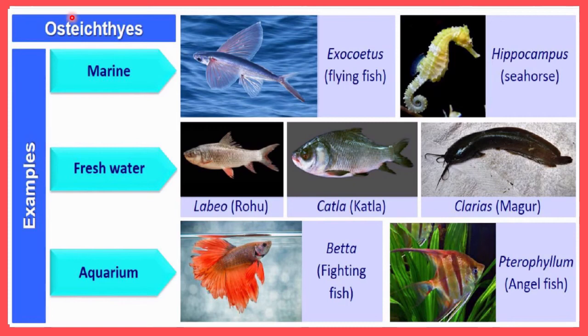This is Pterophyllum, that is called angelfish. So these all are the examples included in Osteichthyes, and you have to remember each example along with its type. It may be asked in the exam which are the marine Osteichthyes, so you must remember the examples. Which are the freshwater Osteichthyes? Then you have to write down these examples. Which are the aquarium Osteichthyes? Like this, it may be asked in the boards as well as in the NEET examination. So you must remember the name along with the type and the brackets.